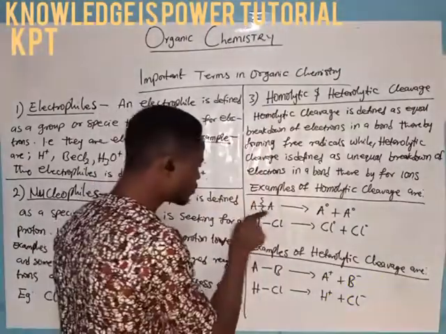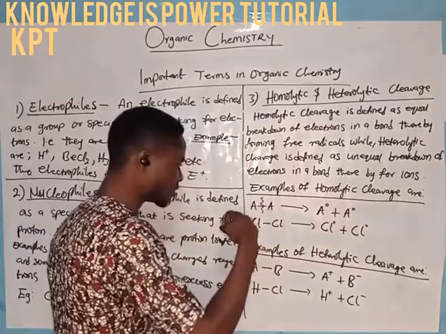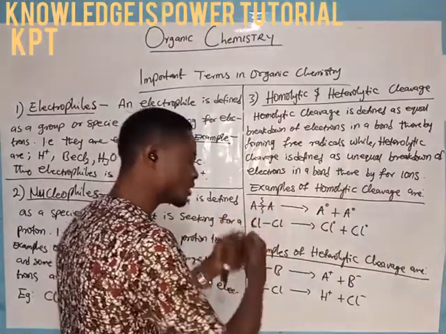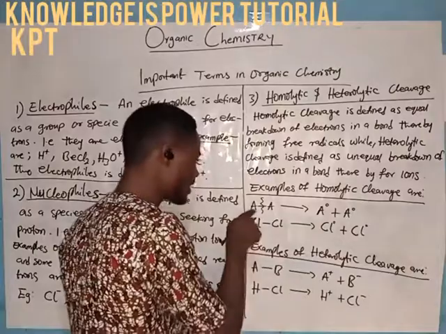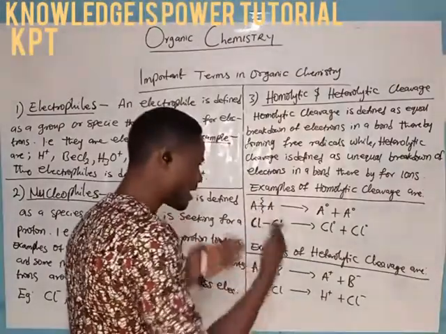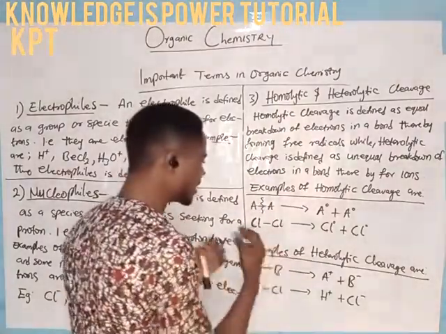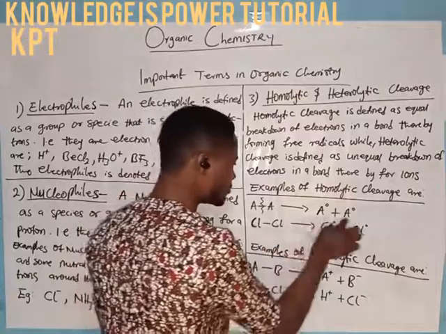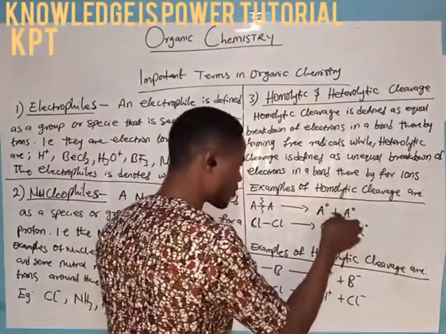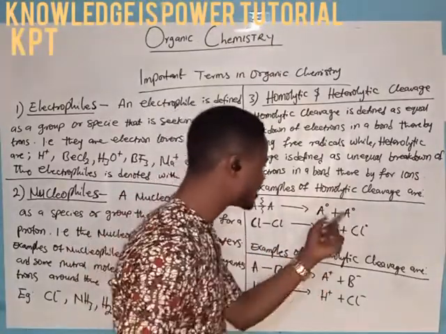Okay, so if these two elements are the same in electronegativity, it means that neither will take more electron than the other. So, no wonder A and A, which are the same elements, will be the same in electronegativity. No wonder they will form these two. The dot on top of these two elements simply depicts their electrons.